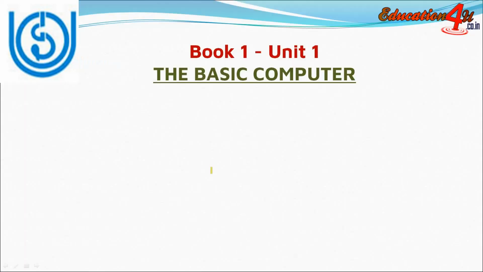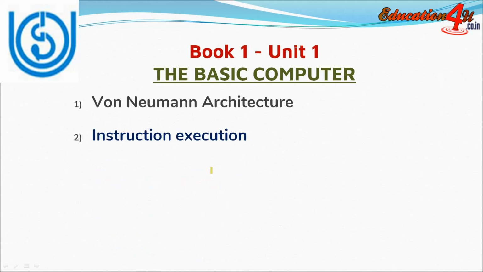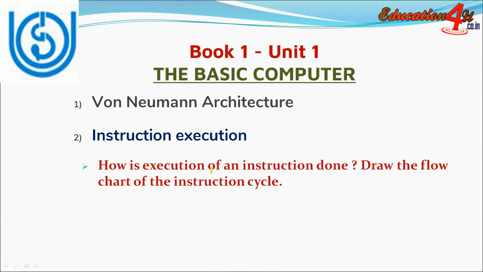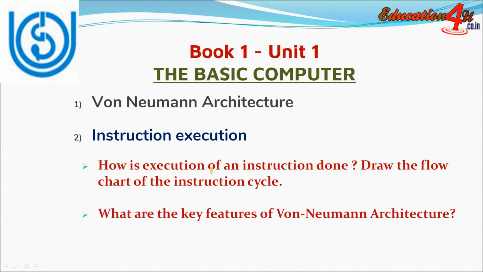Let's see what are the important questions in book 1 unit 1, that is the basic computer. You should know what is von Neumann architecture. Next, what is instruction execution. A question may come like, how is execution of an instruction done? Draw the flowchart of the instruction cycle. So please go through these topics.